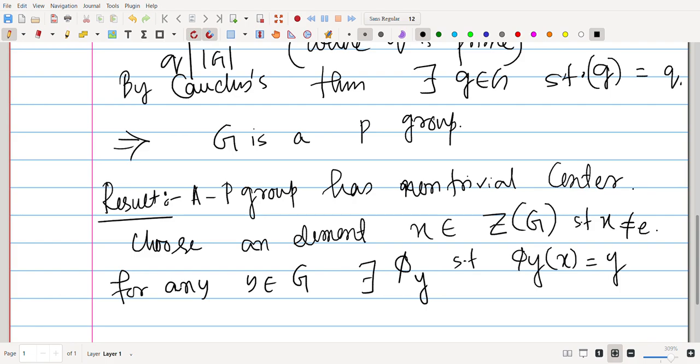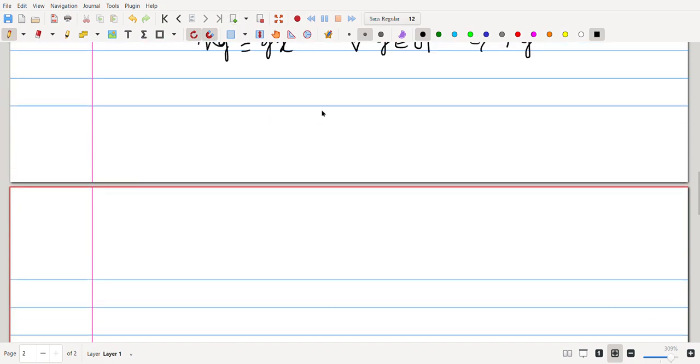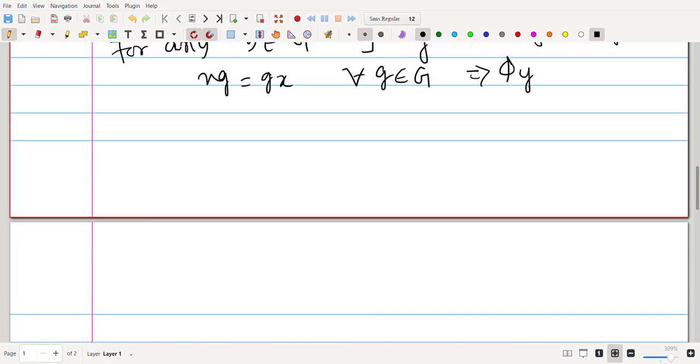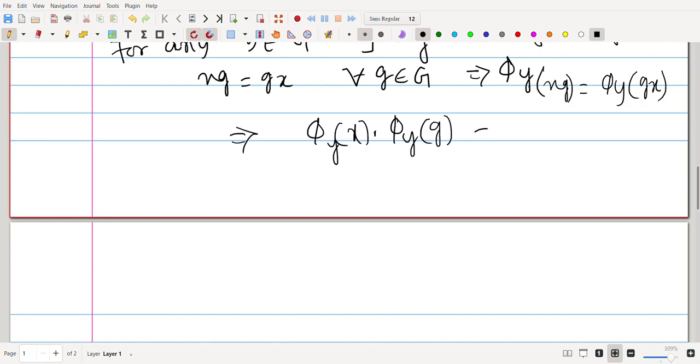Since x belongs to Z(G), xg equals gx for all g belonging to G. That will imply phi_y of xg equals phi_y of gx. That will imply phi_y(x) times phi_y(g) equals phi_y(g) times phi_y(x).